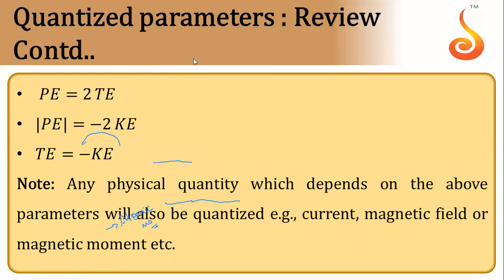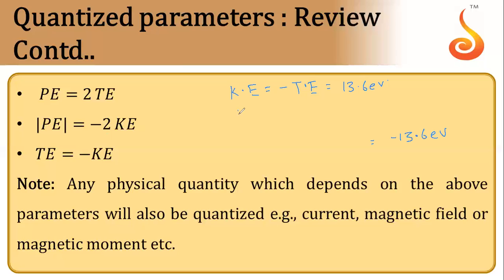Now these are the relations between kinetic, total and potential energy. You just need to remember this formula: let's say you already know the total energy value. Let's say for hydrogen in first orbit, it is minus 13.6 electron volt. Then its kinetic energy will be negative of total energy, so that will be 13.6 electron volt.